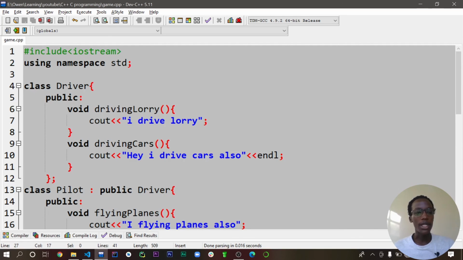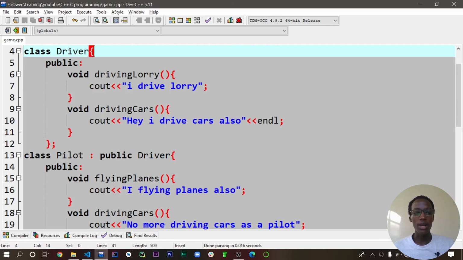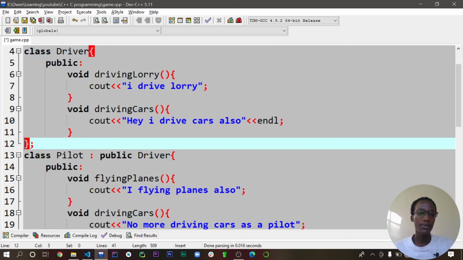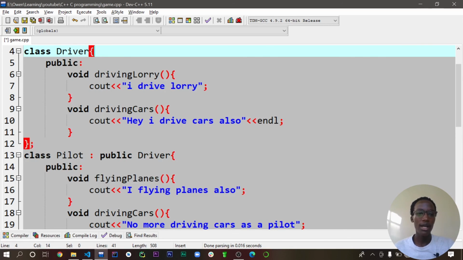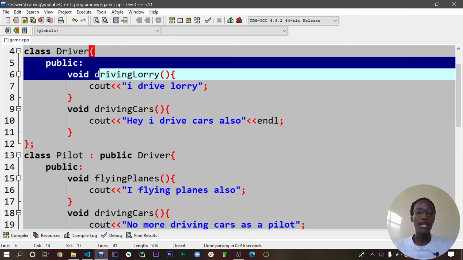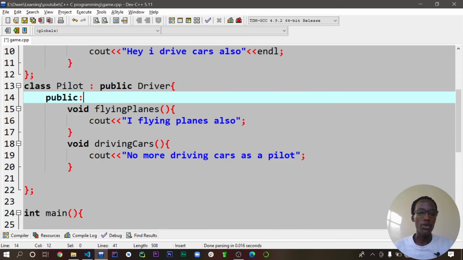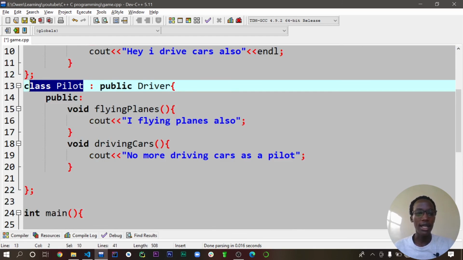So, a quick recap here. What we are trying to do is create a class. Keep in mind that when creating a class, you should always have the opening and closing curly brackets and end with a semicolon. Whatever comes inside is your own; you can create private and public functions and methods. For you to inherit the behavior from the superclass, you write class, then the class name. This is the class name for your new class, and then you are inheriting from the driver.